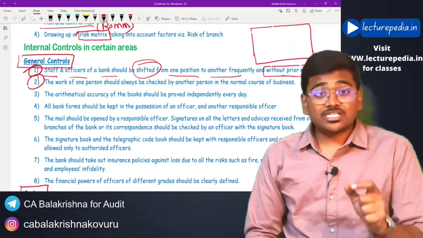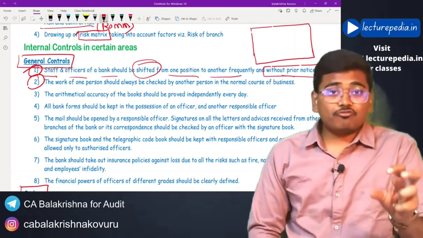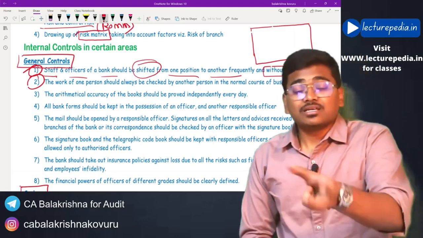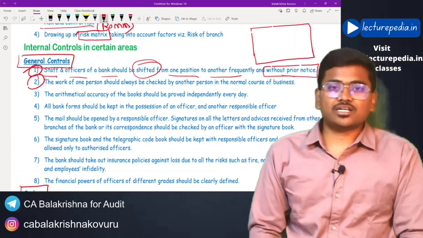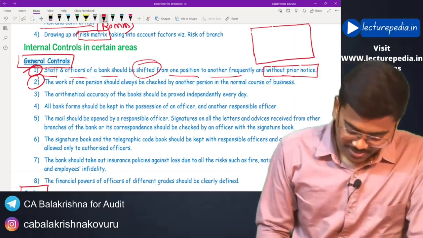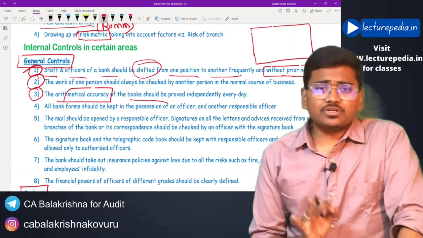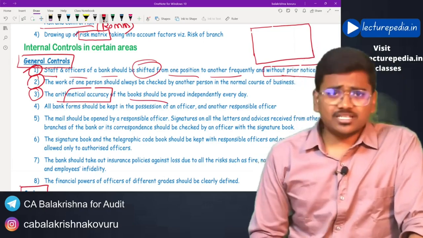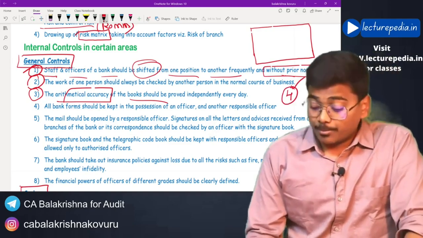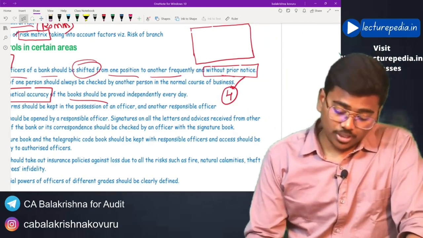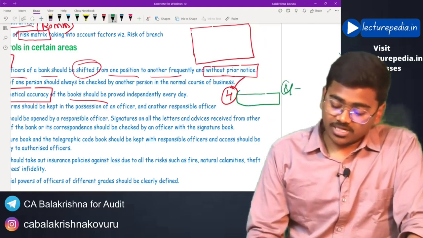Now the procedure of cash withdrawal is designed in such a way that the work of one officer will automatically get verified by another officer. This is also one of the general internal controls that has to be placed in the bank. Next, the arithmetical accuracy of books should be proved every day. Generally, the banking hours end at 4 o'clock in the evening, but even after 4 o'clock, employees will be working in the bank. Okay, till 8 or 9 they will be working.